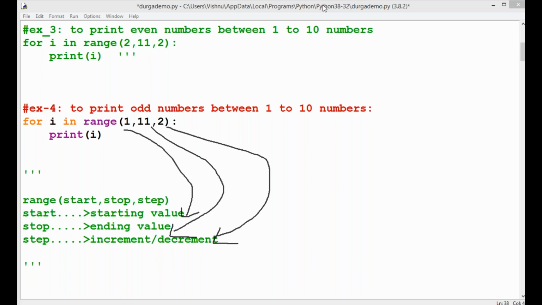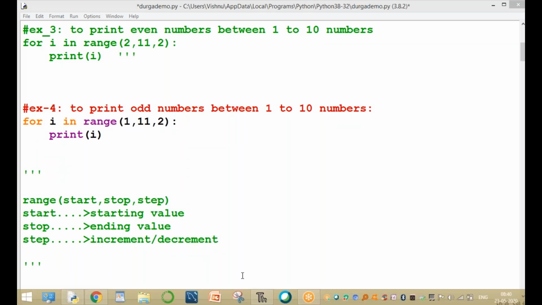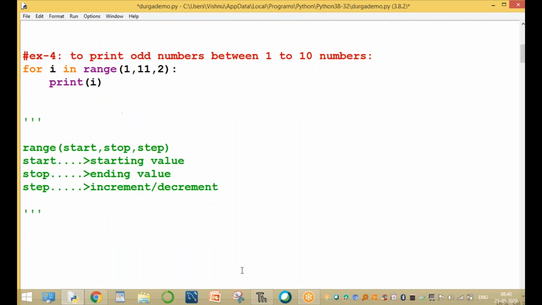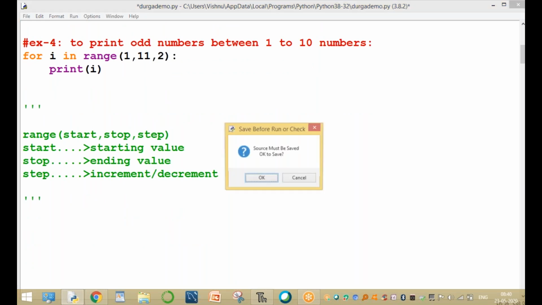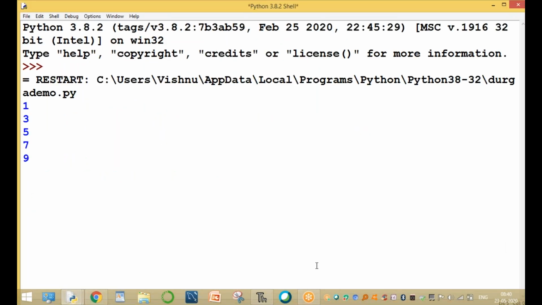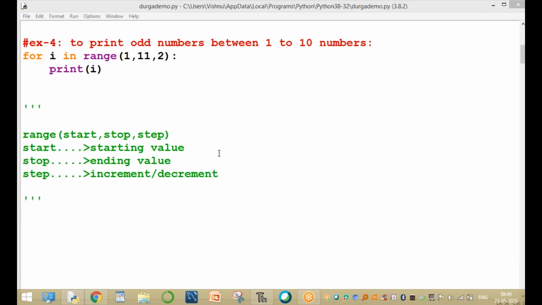So now let's check the condition and execute the loop. Execute the following statement. Only odd numbers between 1 to 11. Check it: 1 to 11 odd numbers. Clear up to here, all of you? Now, one more example.